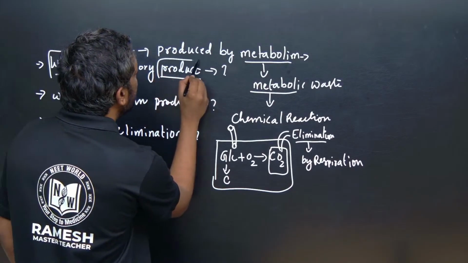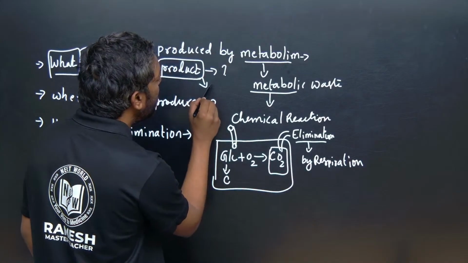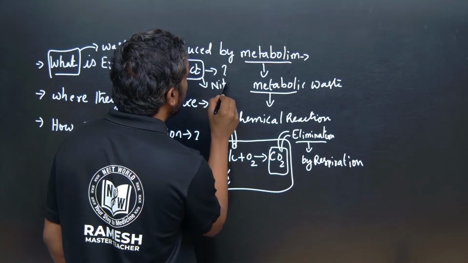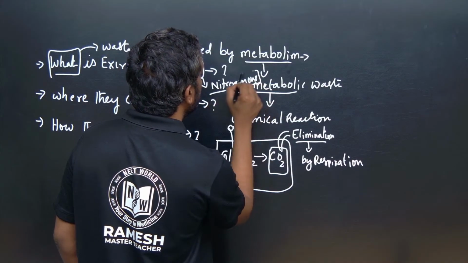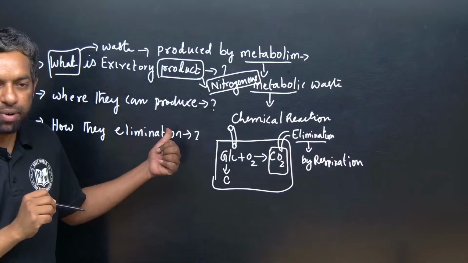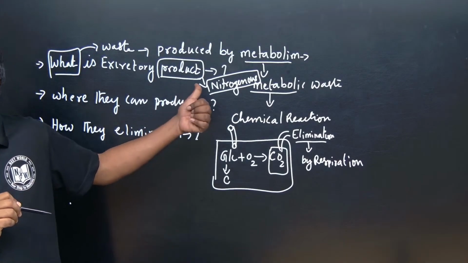This is metabolic waste, but in this chapter the excretory product is nitrogenous waste. In this chapter, we study the elimination of nitrogenous waste.